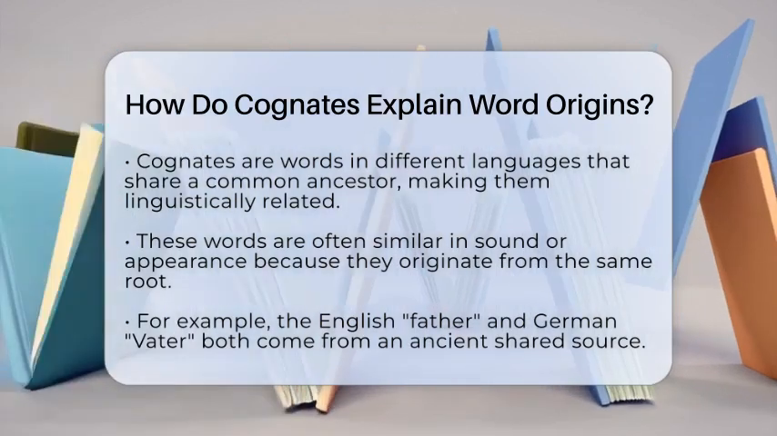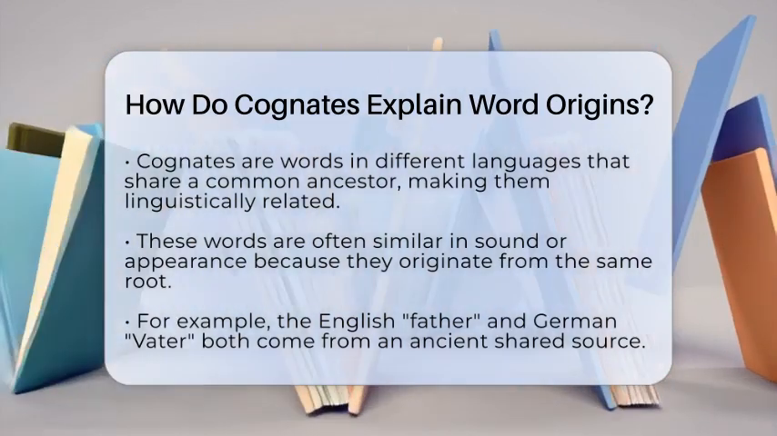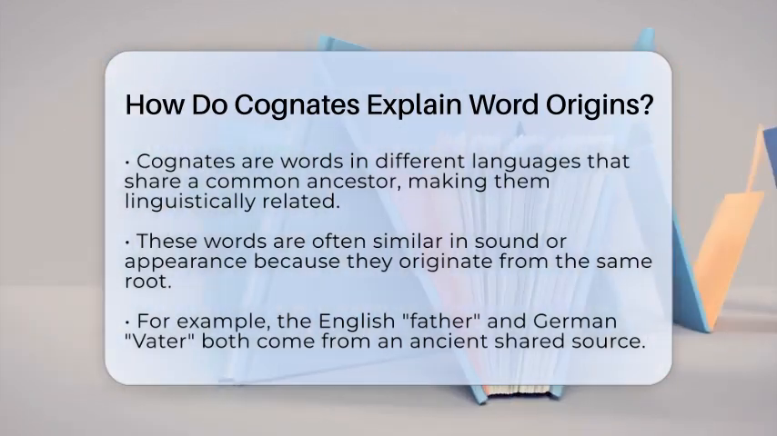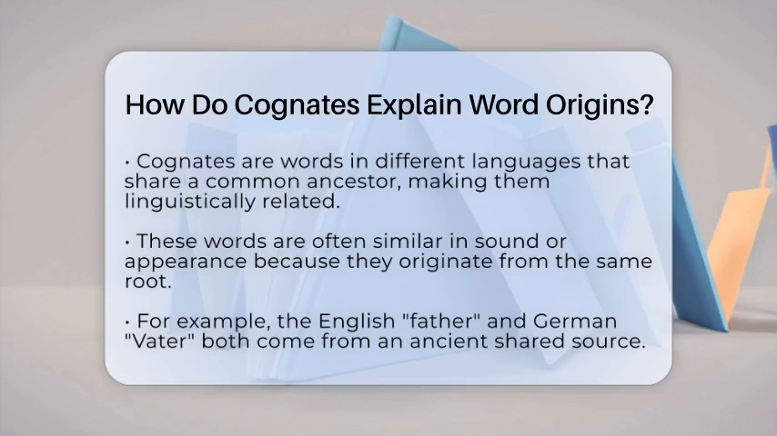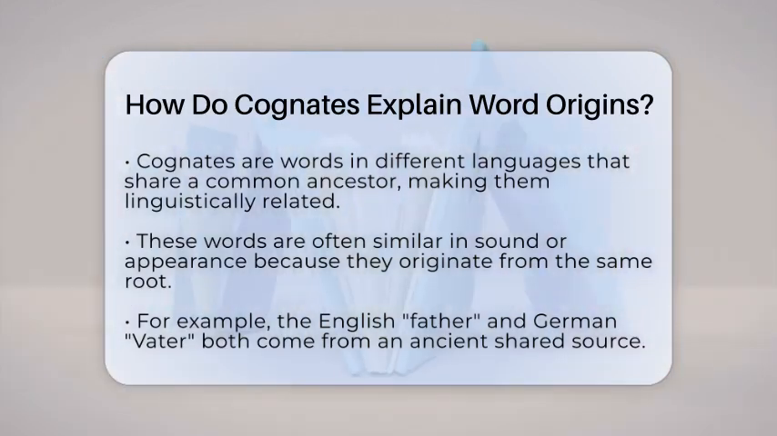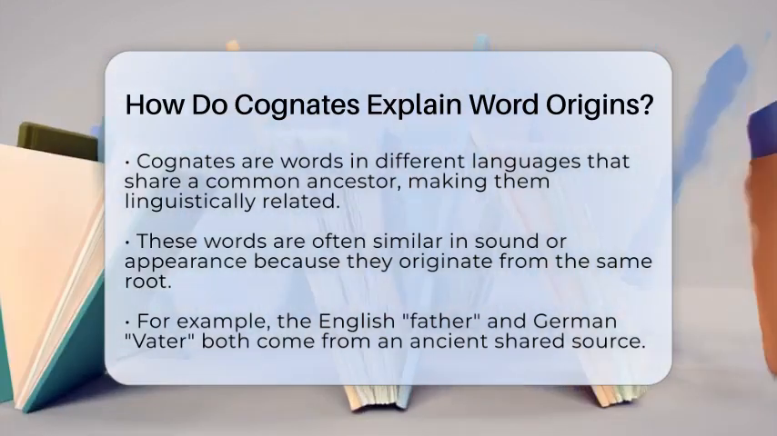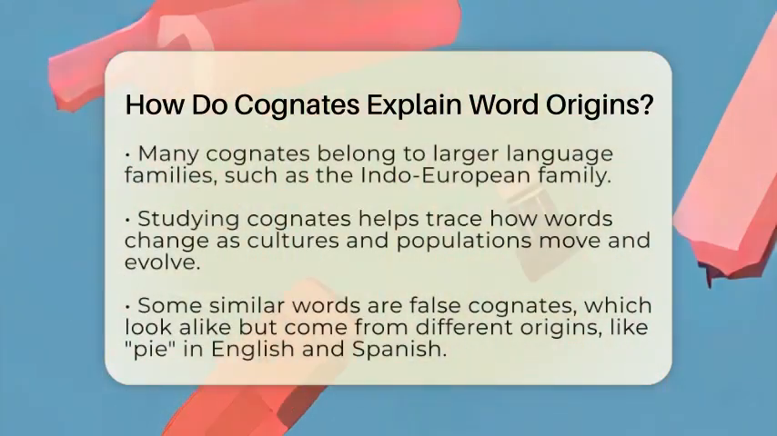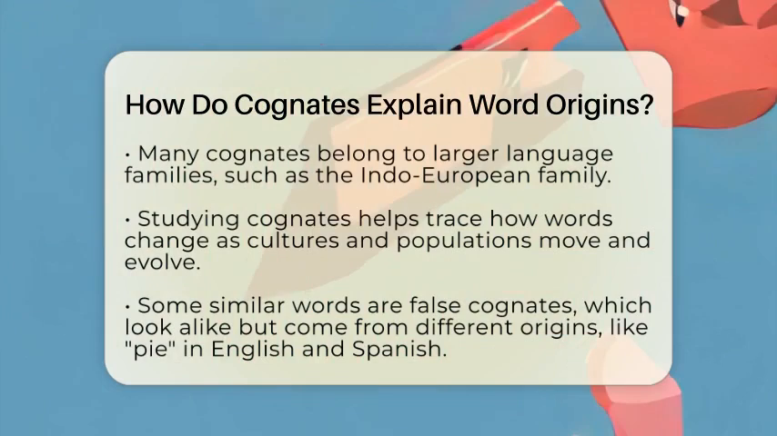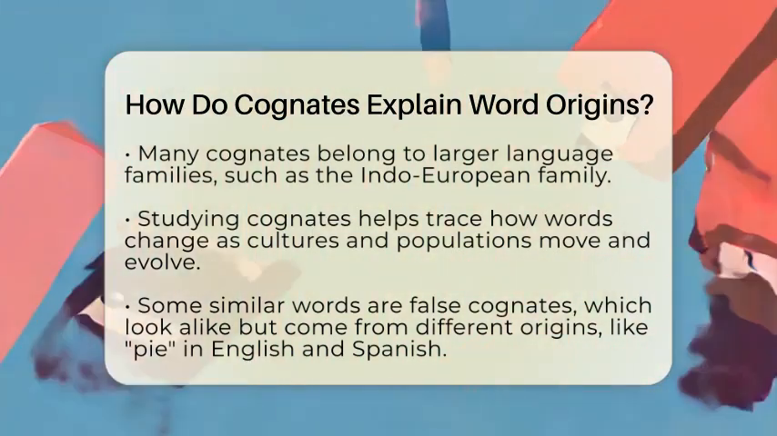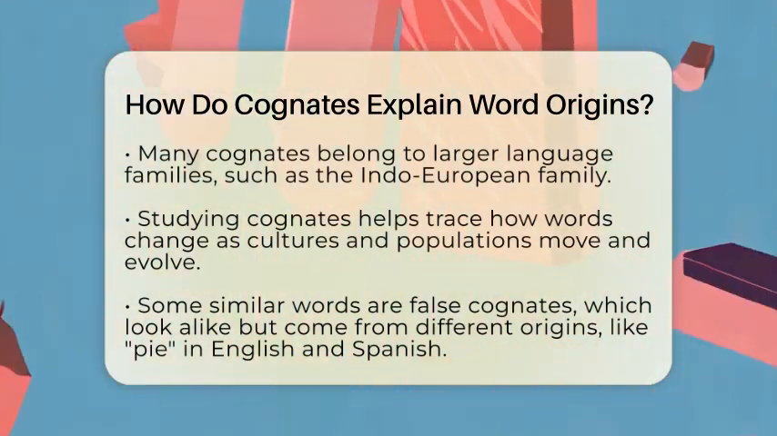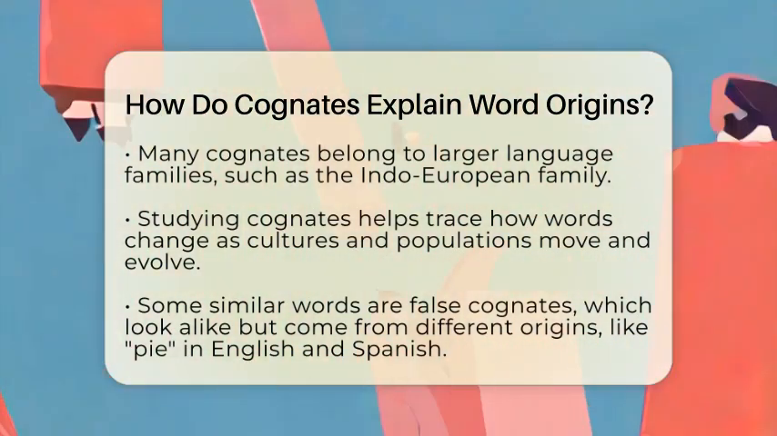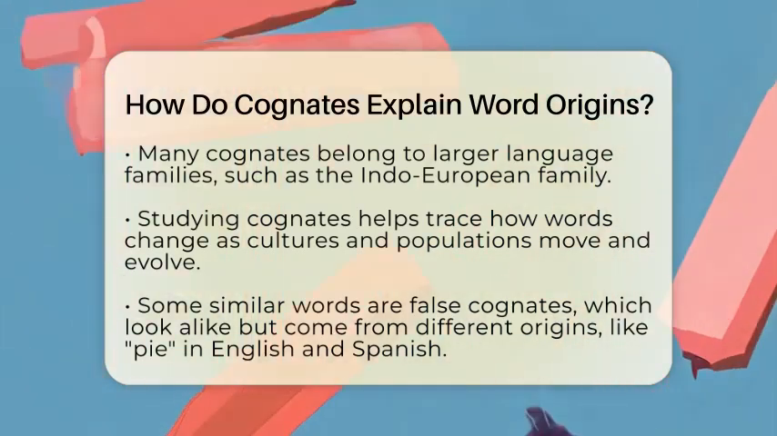For example, the English word father and the German word Vater both come from the same ancient root. This root is part of a larger family called the Indo-European language family. By studying cognates, we can trace how words have changed as people moved and cultures evolved. Sometimes, cognates look or sound alike because they come from the same original word. Other times, they might have shifted a bit over time but still share a core meaning.